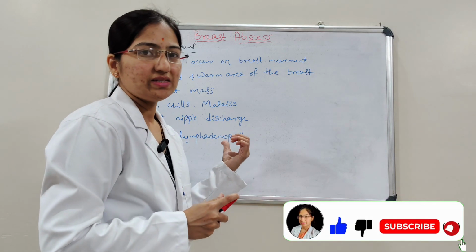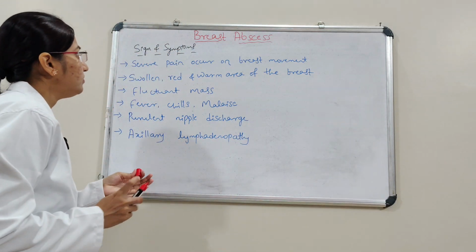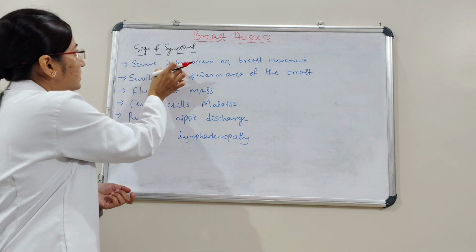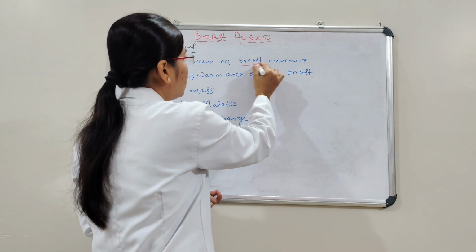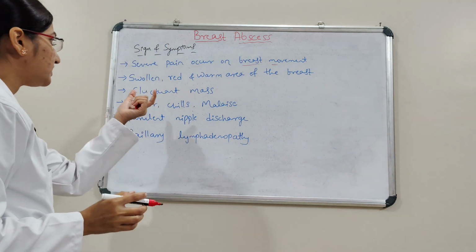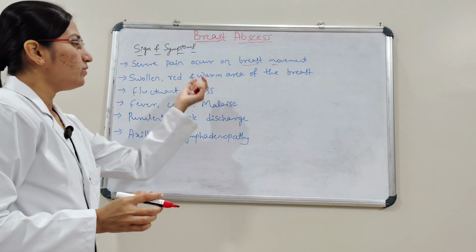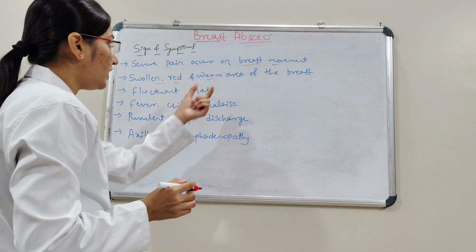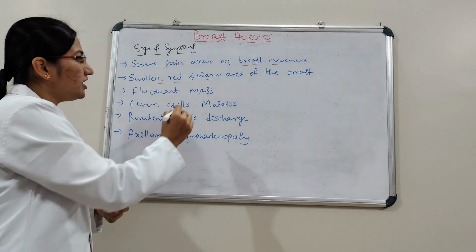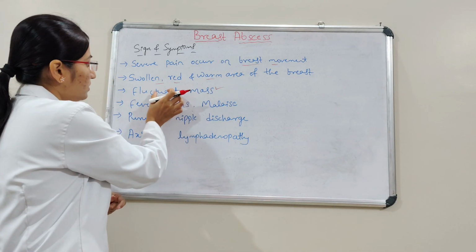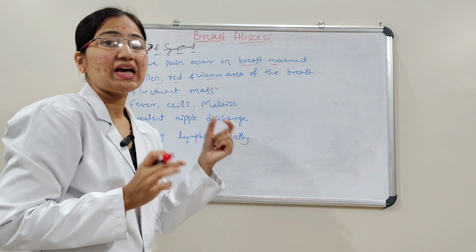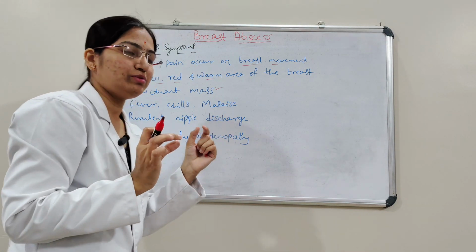We'll see the signs and symptoms of breast abscess. First and foremost there will be pain. We can recognize severe pain on breast movement. And then a swollen, red and warm area of the breast, and then a fluctuant mass. Here it is going to indicate the breast abscess.